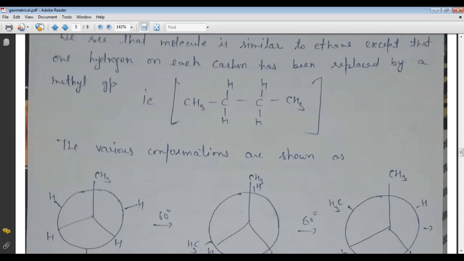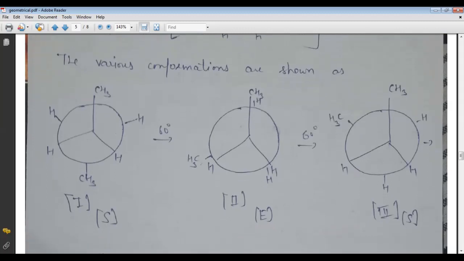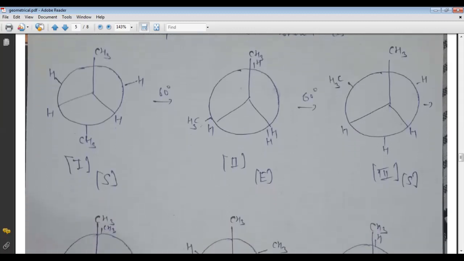So this is the representation of butane. Now the conformations of butane: various conformations are shown here. These are the conformers. First is here. Here the first carbon has one CH3 group, a hydrogen, and another hydrogen, and the second carbon is at the back side of the first carbon, with this hydrogen, this hydrogen, and this CH3. In this first stage, both CH3 groups have distance between them, so this form is called the staggered form.